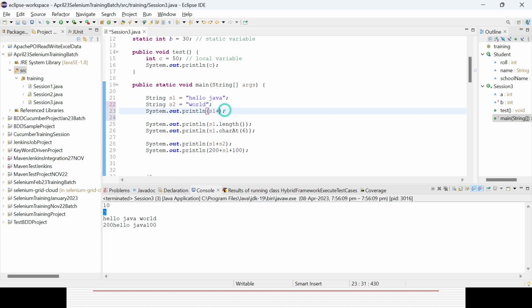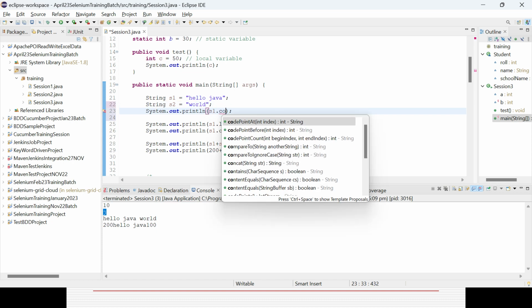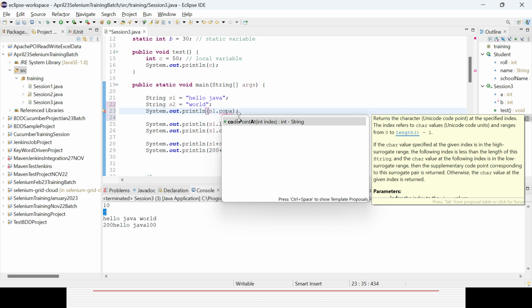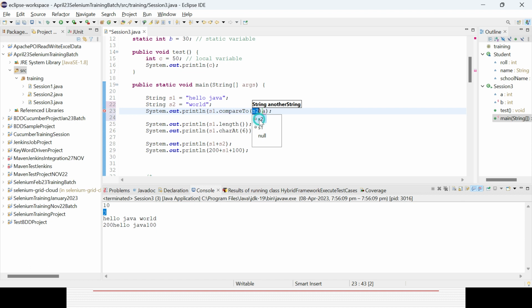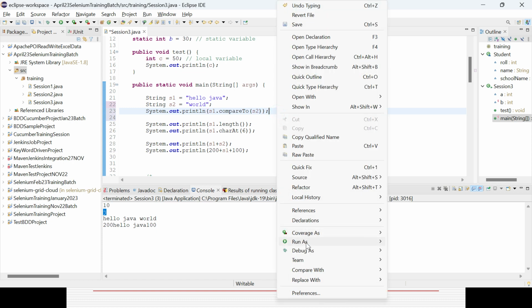So s1 dot compareTo, and compareToIgnoreCase, sometimes in case you are having alphabetic lower case and upper case, you can use it. So s2, I can remove that one, it will give you that value.